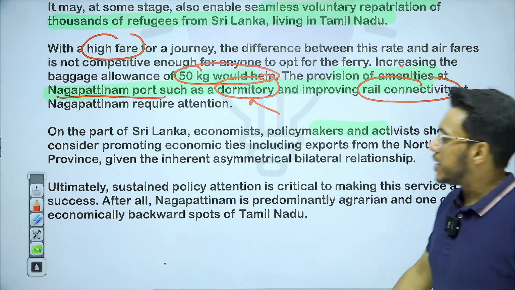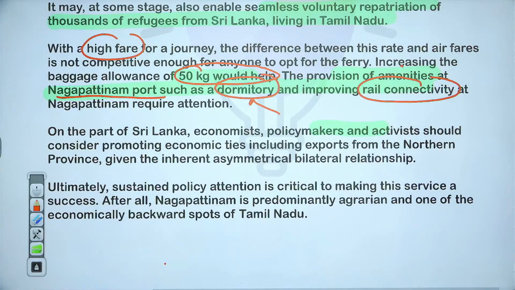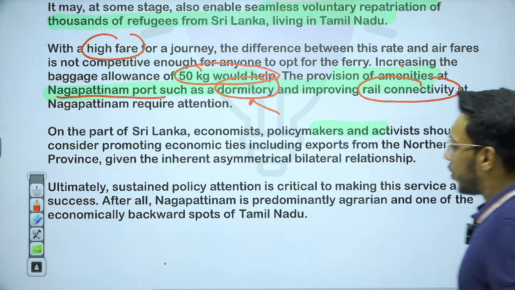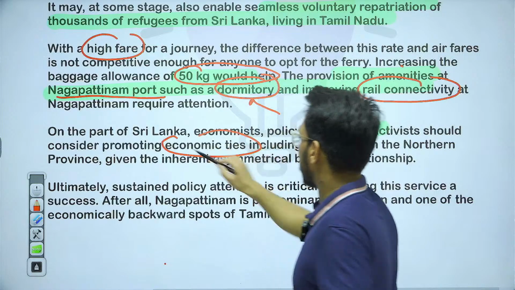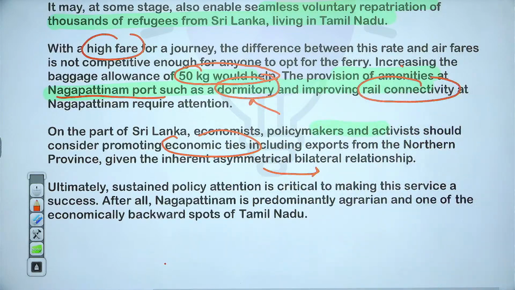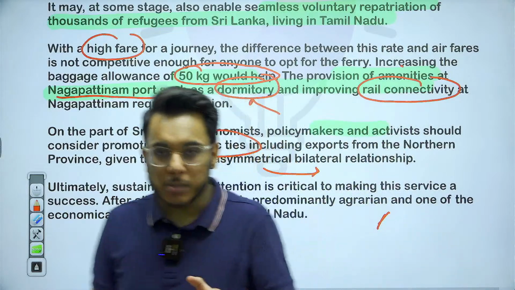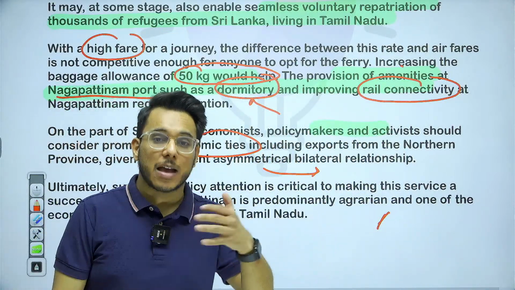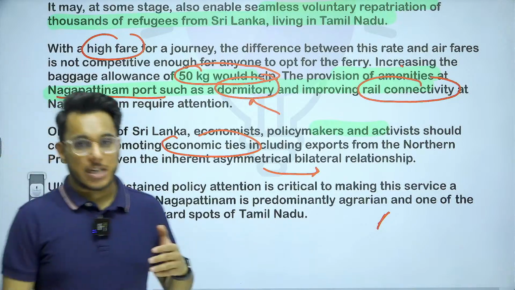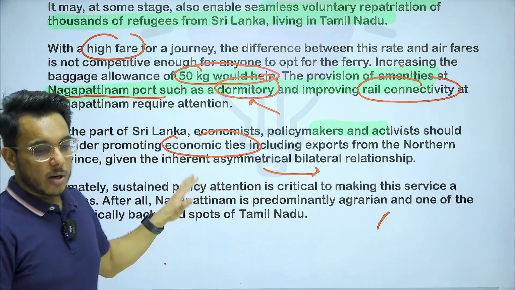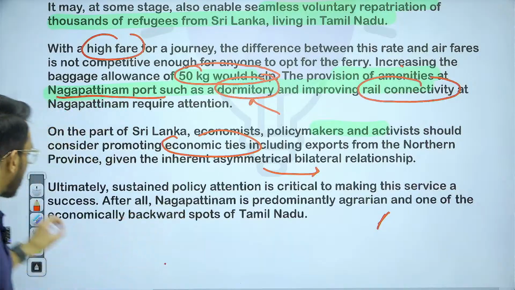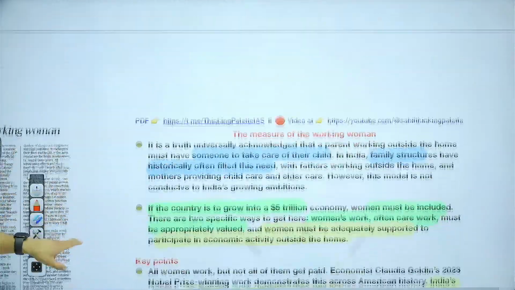Moreover, policy makers on the part of Sri Lanka should also promote this particular project. So this is something that now needs to be focused upon. The project has been taken up, but its economic viability over a period of time is to be ensured. Fine. So this is, guys, all about this particular article. Moving on to the next article.